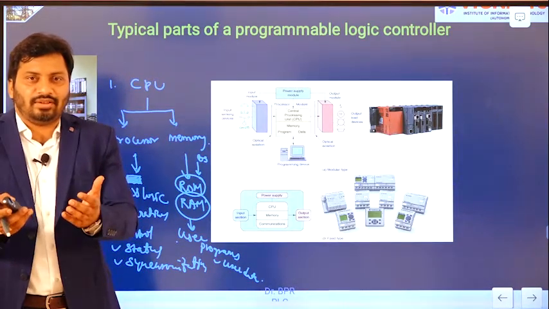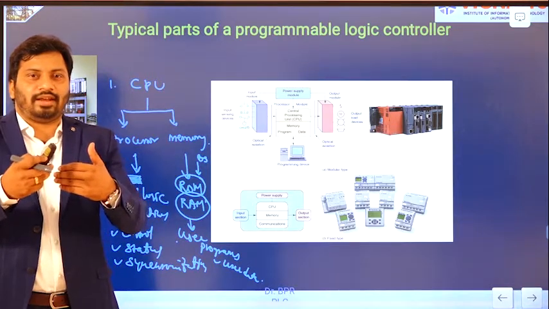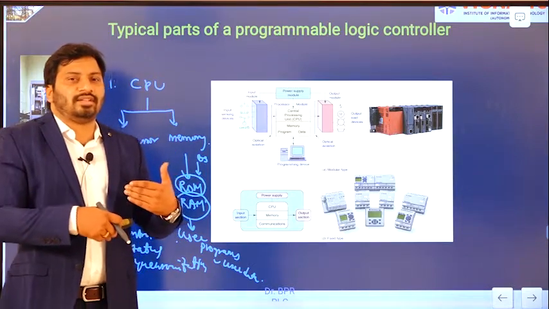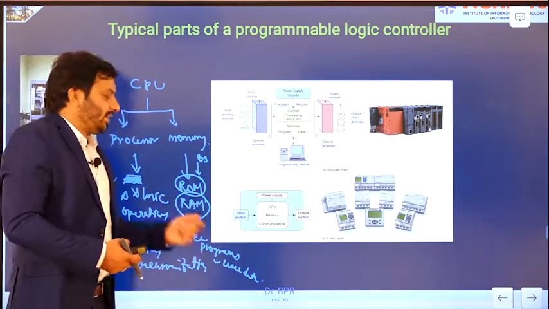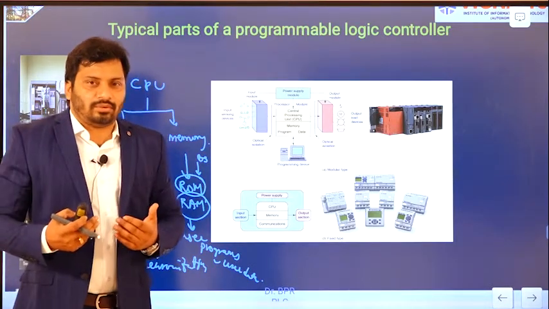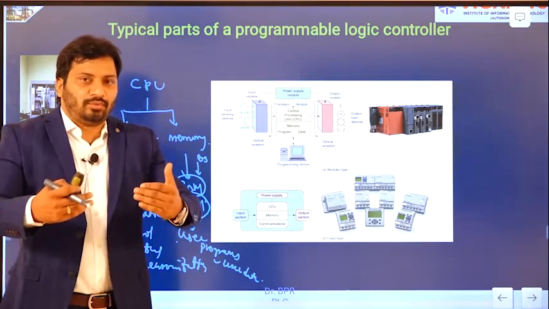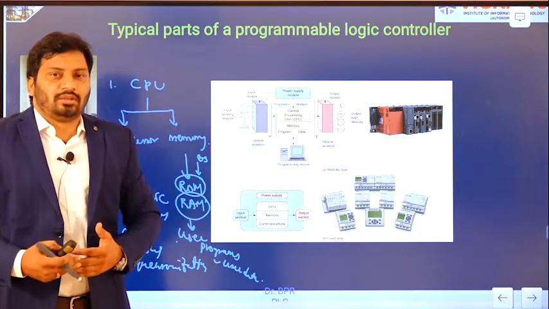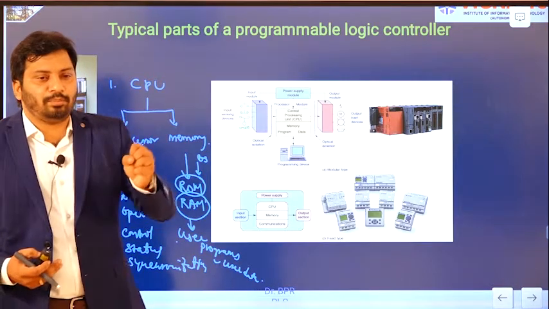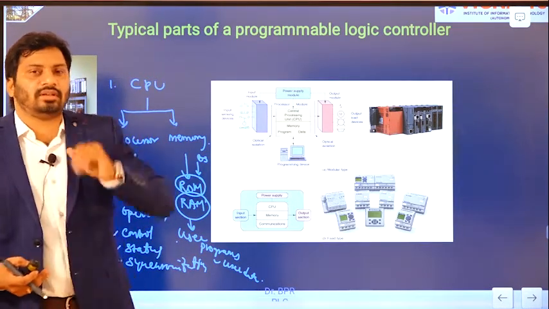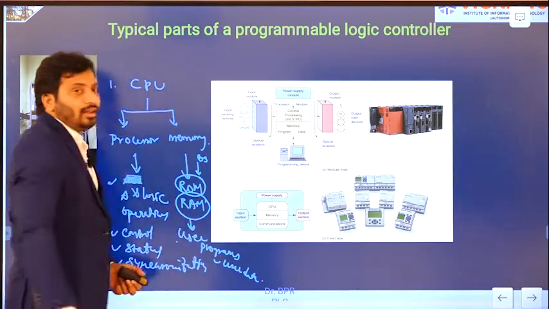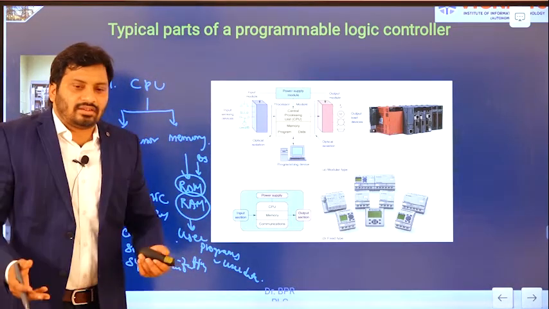Based on the application, you write some program, and that program becomes the user program. That is going to be stored in the RAM, as well as data. User data means the input data you provide to the input module. From the input module, it goes to the CPU module. That input data is going to be stored in the RAM, right. So these user programs and user data are erased if power is lost.